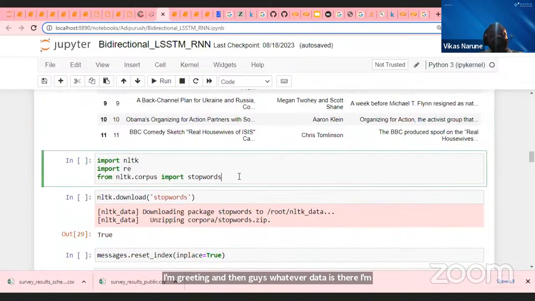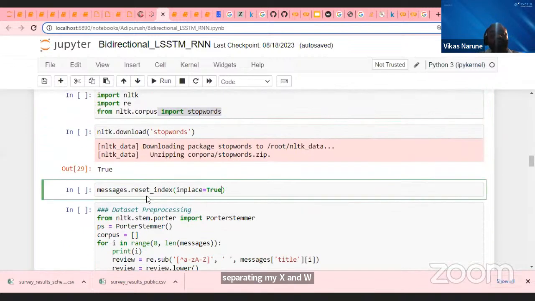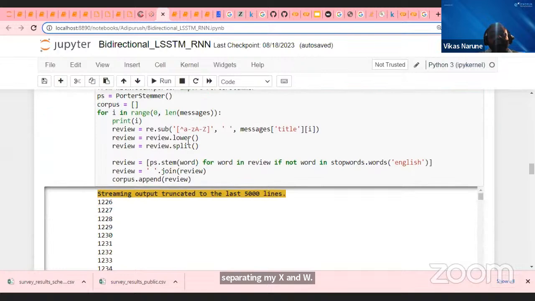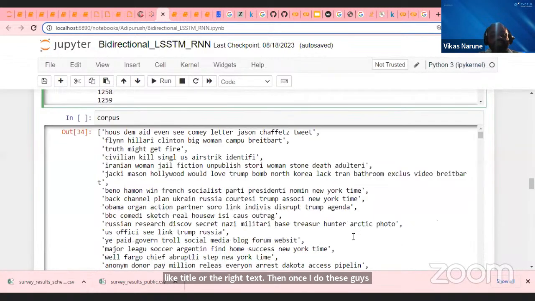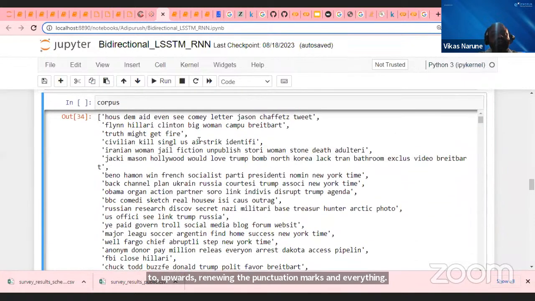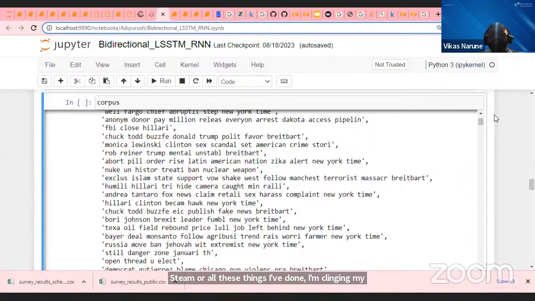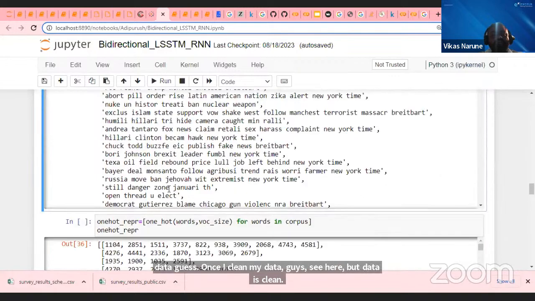Once I do this, I have to do all the pre-processing like removing stop words, removing the punctuation marks and everything. This is what I'm doing here, guys. Stemming, all these things I've done. I am cleaning my data, guys. Once I clean my data, see here, my data is clean. Then what I have to do is call the word embedding, one hot encoding.